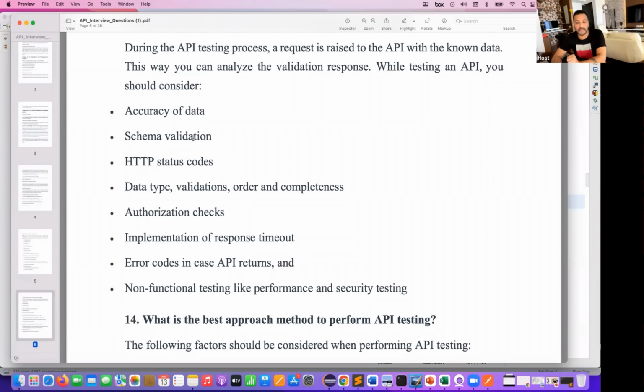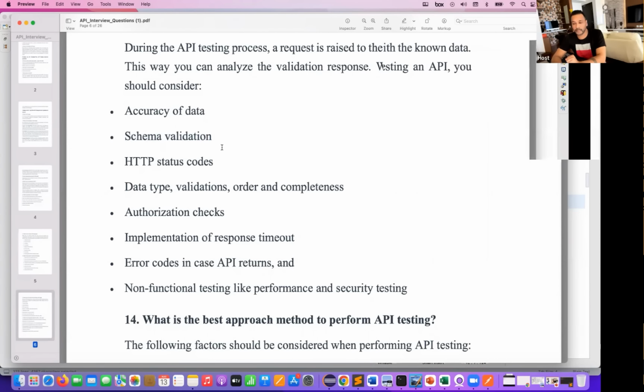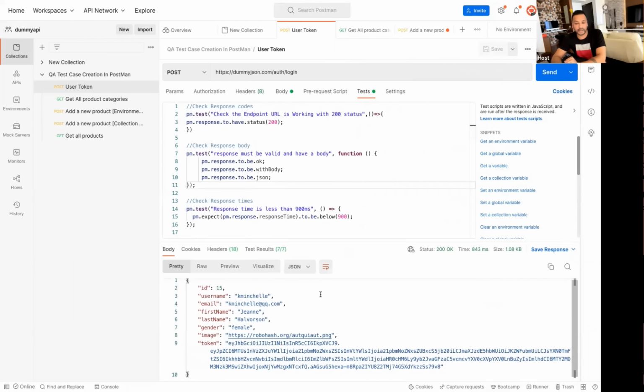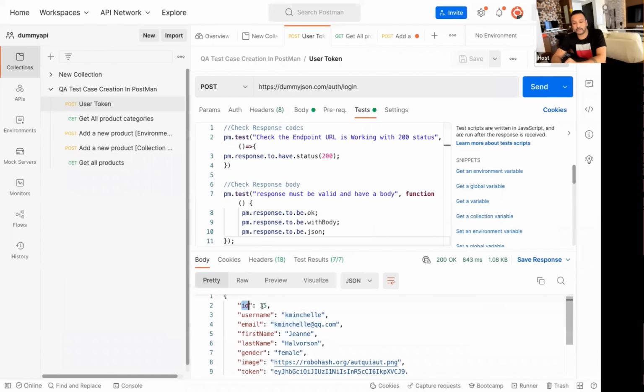Schema validation is again very, very important. What do you mean by schema validation? For example, let's say you are hitting this particular API and this is the response body that you are getting. Right now, this username is coming in the form of a string, and ID is coming in the form of a numeric or integer value. But what if tomorrow the ID comes with double quotes? Then you are reading this as a UI developer or as a consumer. You were reading an integer initially, but suddenly the data is coming in the form of a string. Then immediately the contract between the two parties has been broken, because we were expecting an integer and now you are giving a string value.